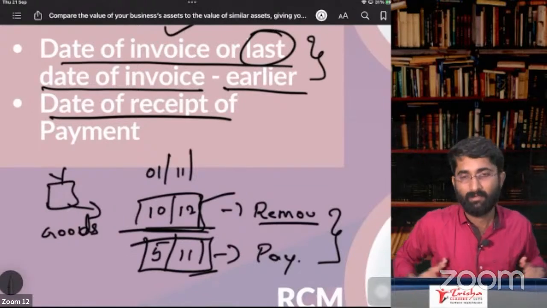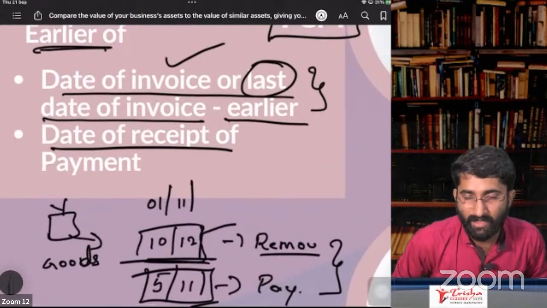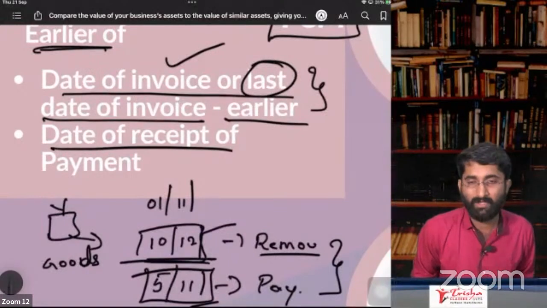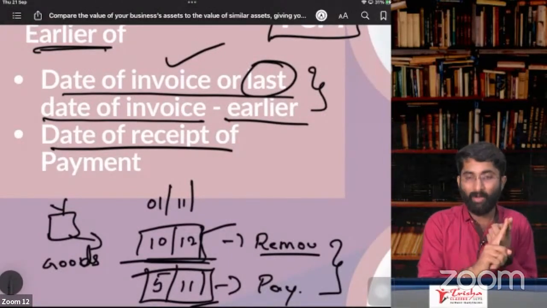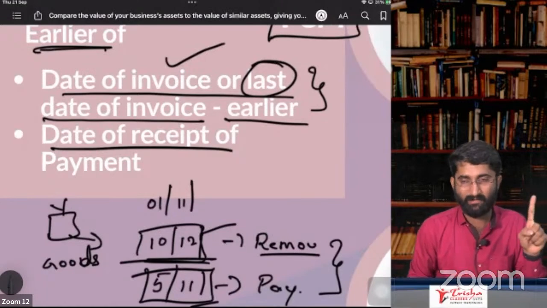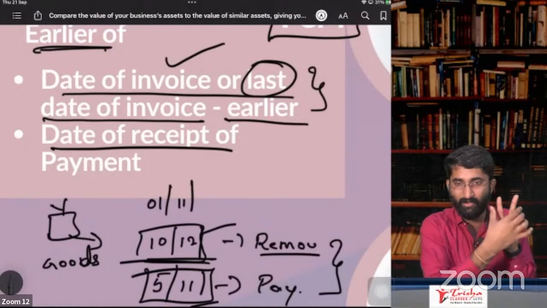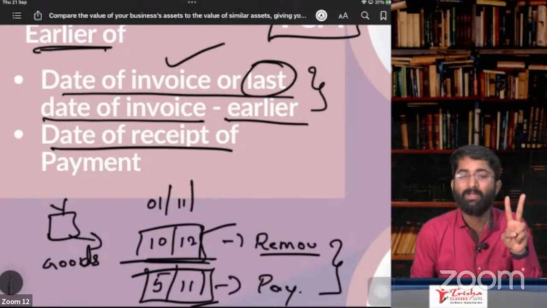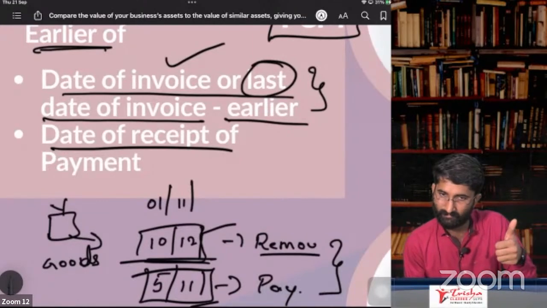Here, people, listen. Time of supply in case of goods under FCM, forward charge mechanism: it is the date of invoice or last date to issue the invoice, whichever is earlier, compare that with date of payment. In these two cases, whichever is earlier, that date will be considered as time of supply in case of goods.